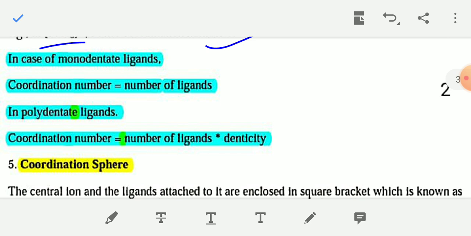If 3 donor sites are present, then denticity is 3.